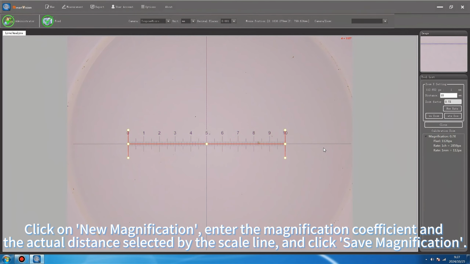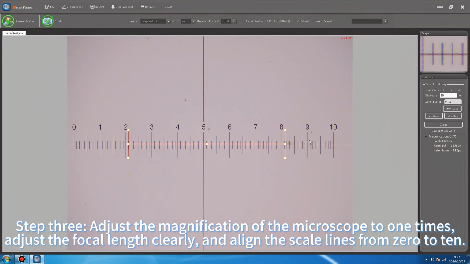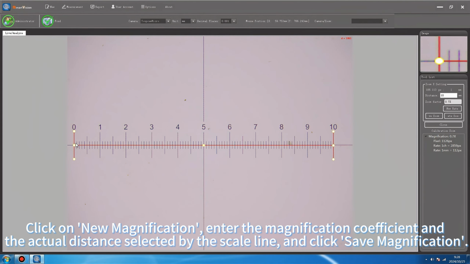Step 3. Adjust the magnification of the microscope to 1 times. Adjust the focal length clearly, and align the scale lines from 0 to 10. Click on New Magnification. Enter the magnification coefficient and the actual distance selected by the scale line, and click Save Magnification.